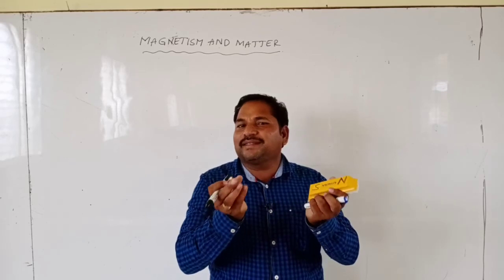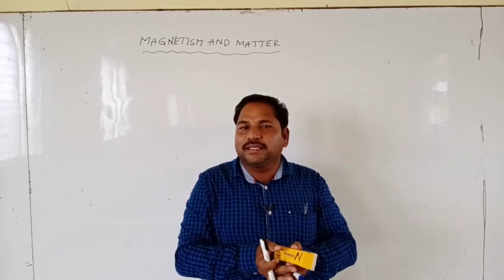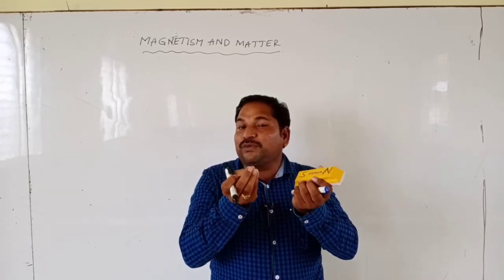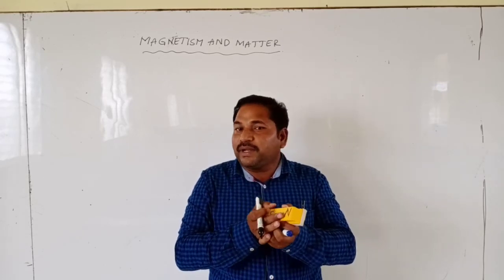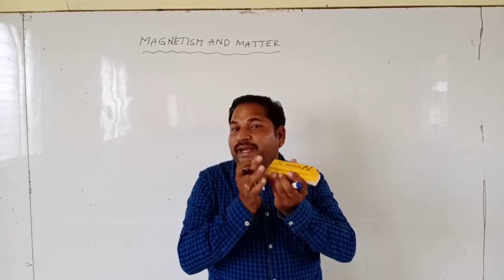Now what are the examples for natural magnets? The example for natural magnets is magnetite. What are the examples for artificial magnets?